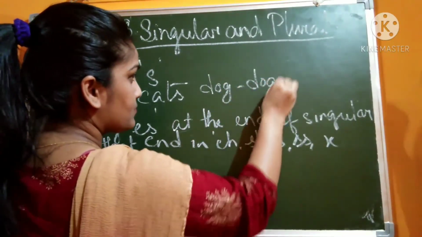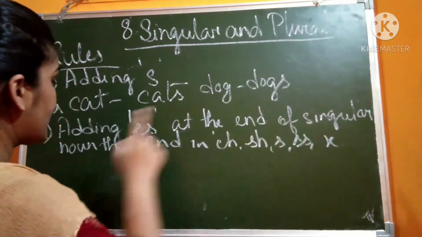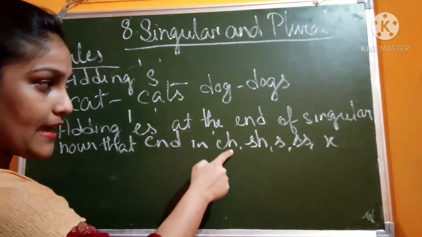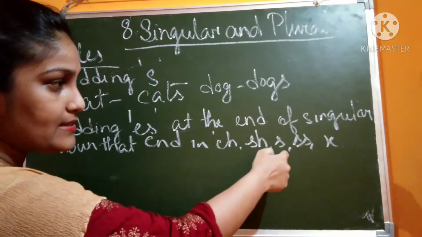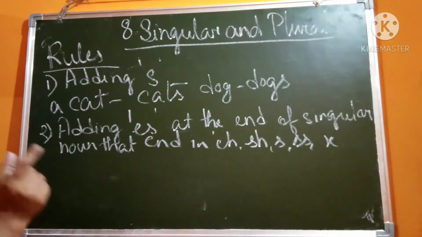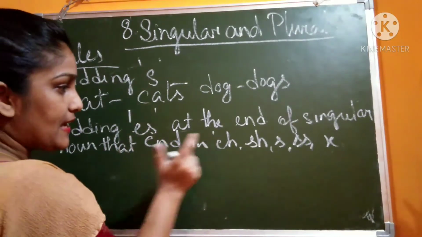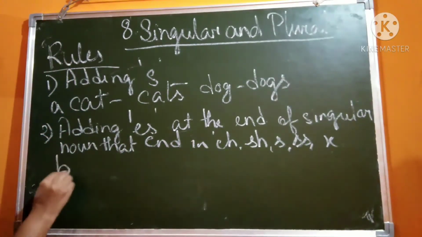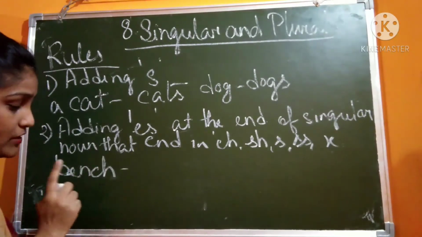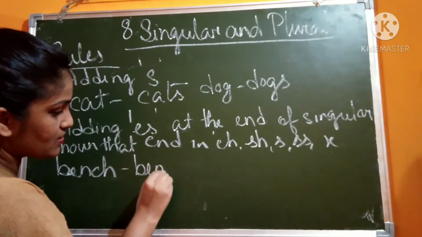Rule 2: add es at the end of singular nouns that end in ch, sh, s, double s, or x. If the noun ends with ch, like bench, the plural is benches.